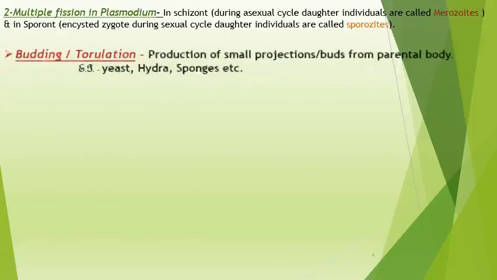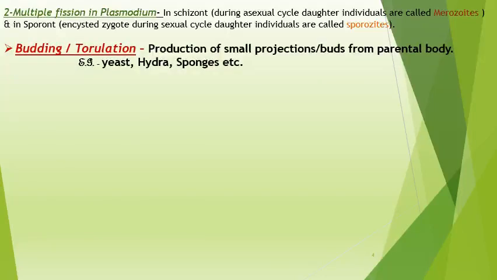Here, after fission, the main category of asexual reproduction is budding or torulation. Here, what we need to study is the production of small projections, oblique buds, from the parental body, which is considered as budding or torulation. It is quite common in yeast, hydra, sponges, etc. Yeast, the fungus, is a unicellular body which shows frequent budding for multiplying itself in a short time period.